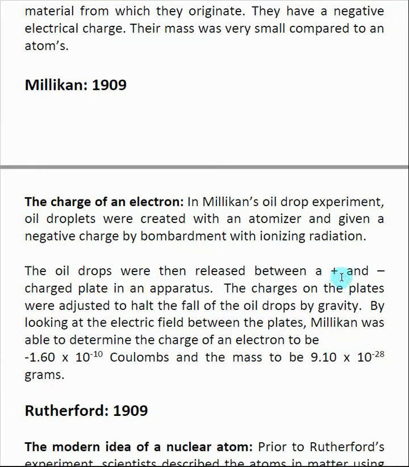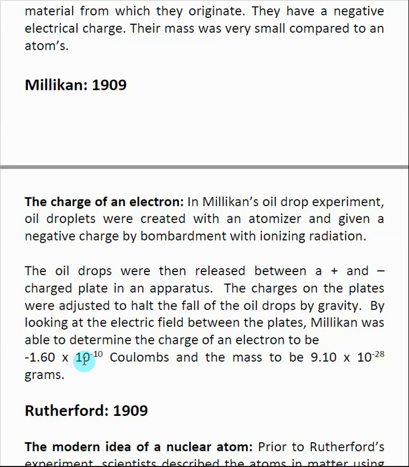And he would adjust this charge until the oil droplets would halt from their fall from gravity. So he would suspend these oil droplets between the positive and negatively charged plates, and then he looked at the electric field that it took to cause the oil droplets to stop from falling from gravity. And from this he was able to determine the charge on the electron to be negative 1.60 times 10 to the minus 10th coulombs.